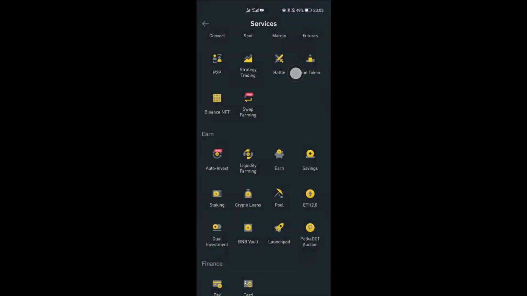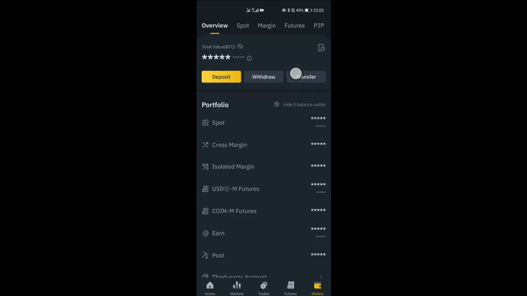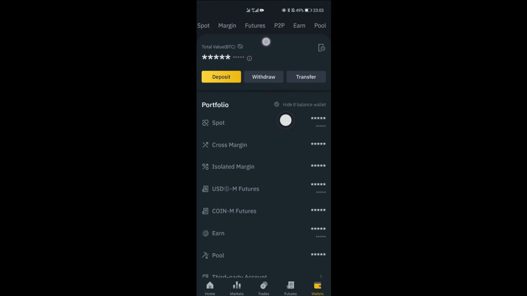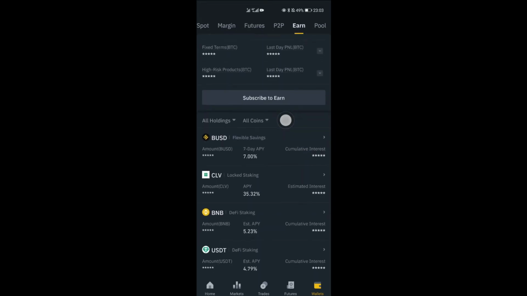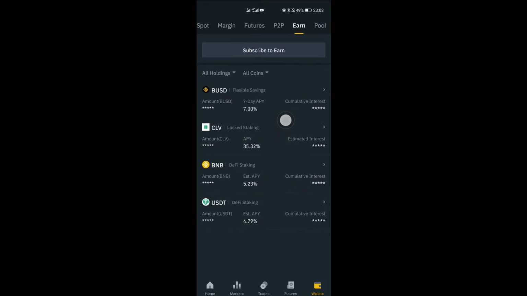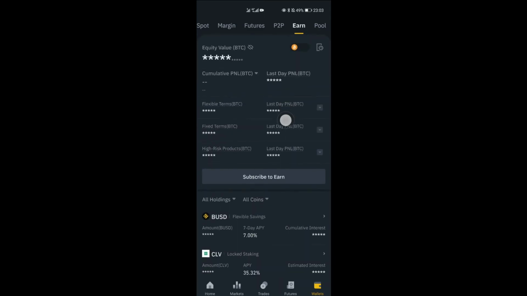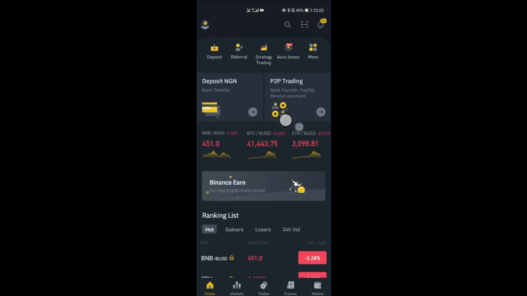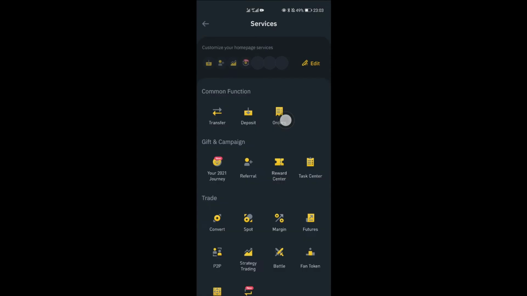And then when you're ready to unstake, you just come to wallet, scroll down, you see Earn, click on Earn, and then you would be able to unstake anything you've staked. You just click on it and then you redeem it. That's the first way to earn free interest. I mean, money you didn't work for, instead of leaving it lying fallow.